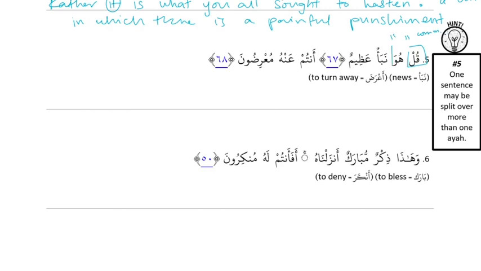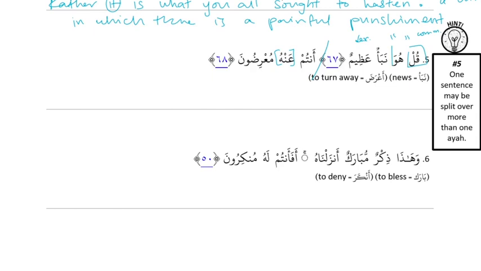Naba'un alim is a noun and a description, and it's general and general. And then antum anhu mu'ridun, that's a new sentence, because antum is an independent pronoun, and that's generally going to be at the beginning of a sentence. And then anhu is a TLDR and a noun, and hu is not related to mu'ridun because it's specific followed by general.